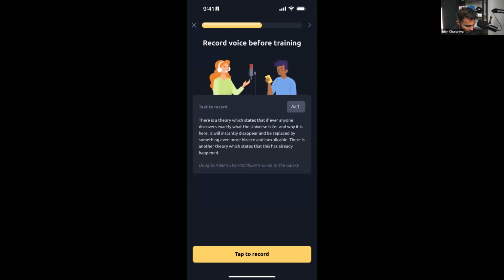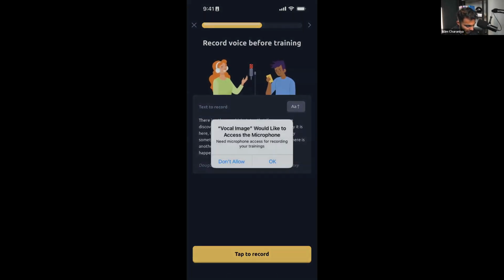So now it says tap to record. Vocal Image would like access to the microphone.